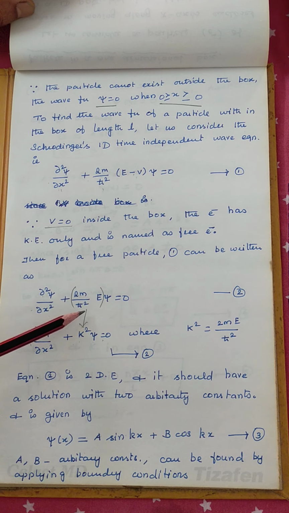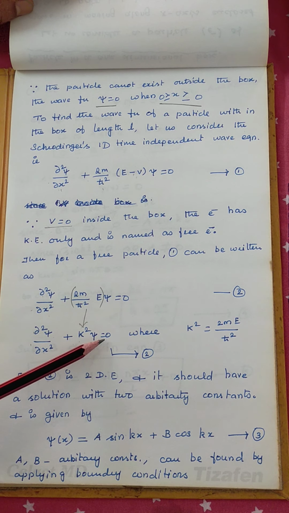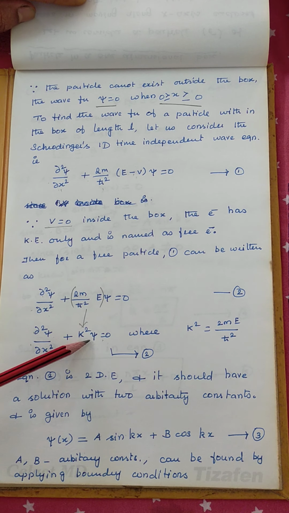All the terms are constants. Instead of repeating it again and again, we consider this as a constant, say k². So ∂²ψ/∂x² plus k²ψ equals 0. So we arrive at a second order differential equation. For a second order differential equation, we should consider its solution. Solution means finding the value of ψ.